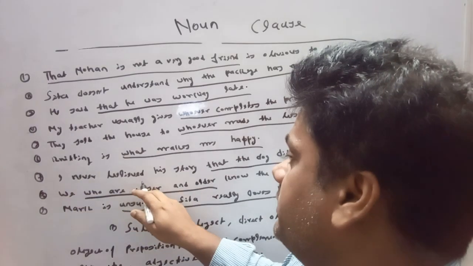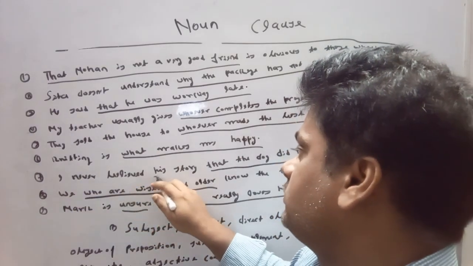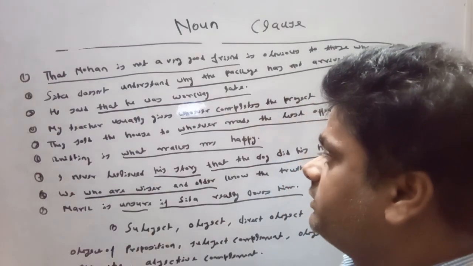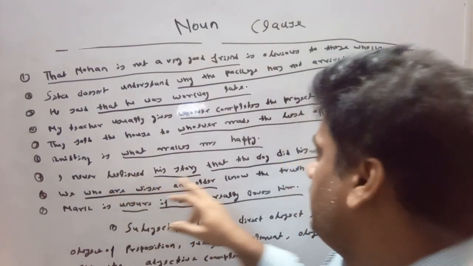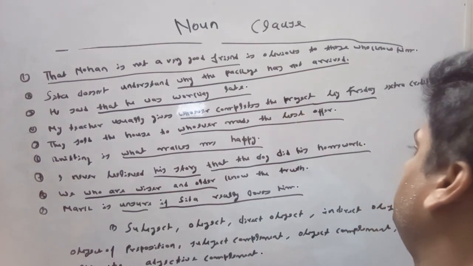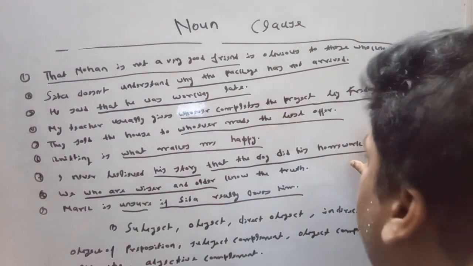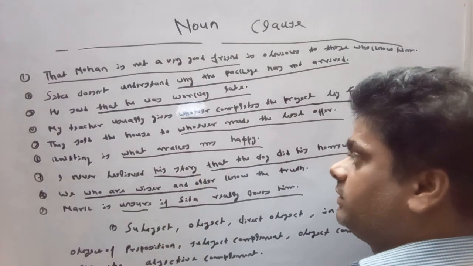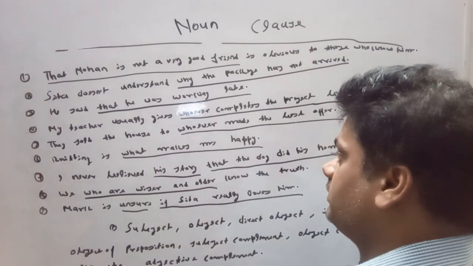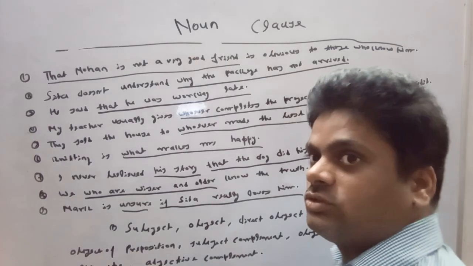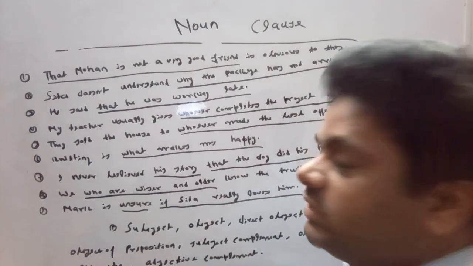I never believed his story. A story is a direct object of the verb believe, and that the dog did his homework is concerned with the story. It means the story is concerned with the dog and his doing of his homework.